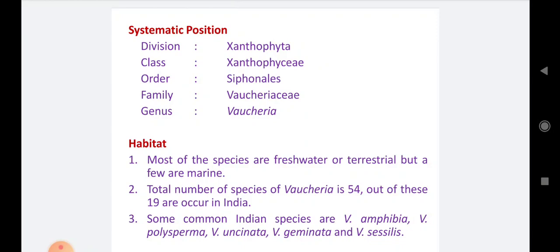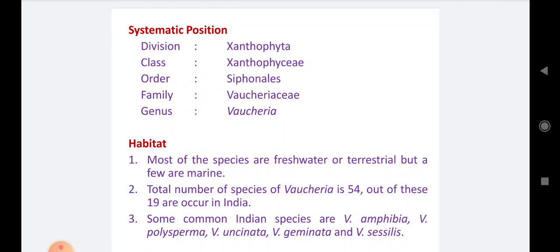This alga belongs to division Xanthophyta, but according to Fritsch's classification, this alga belongs to division Chlorophyta. But according to Chapman and Chapman's classification, which is included in our syllabus, this alga belongs to division Xanthophyta, class Xanthophyceae, order Siphonales, family Vaucheriaceae and genus Vaucheria.